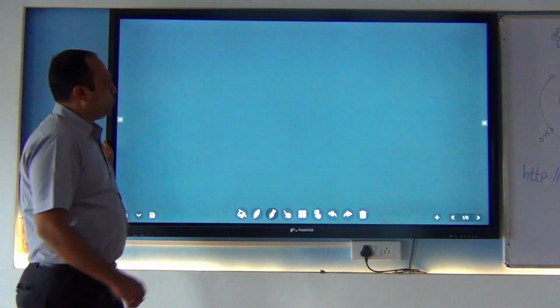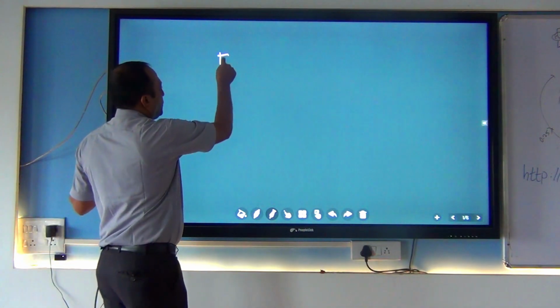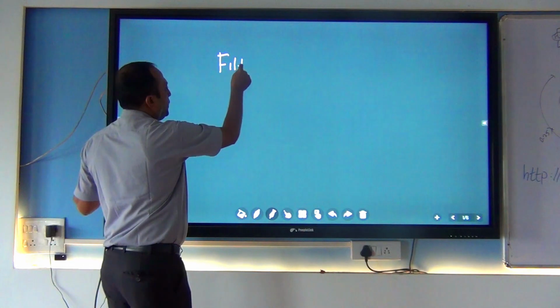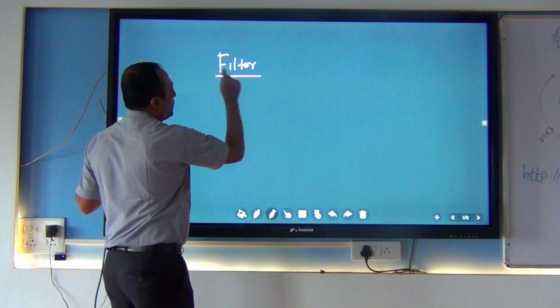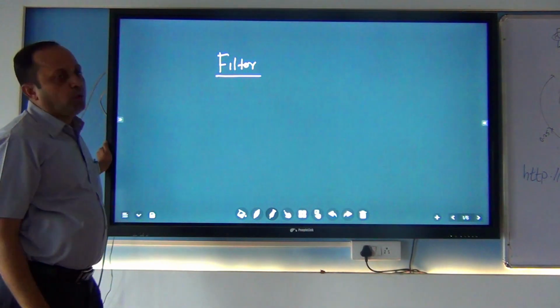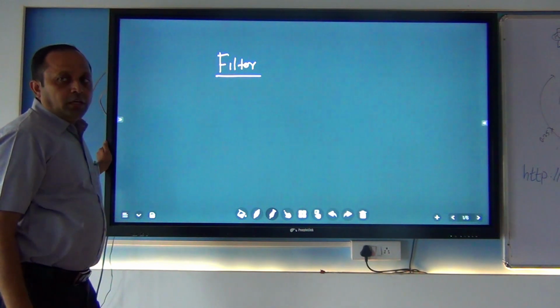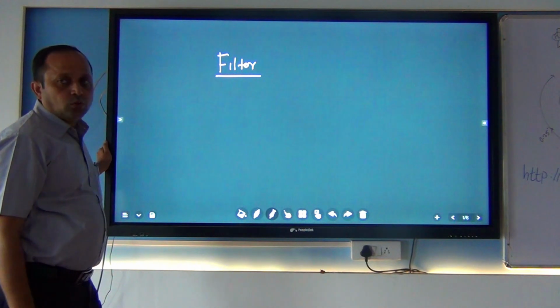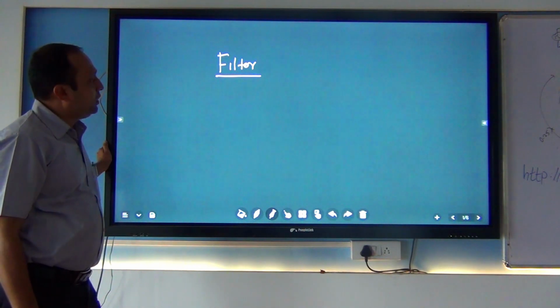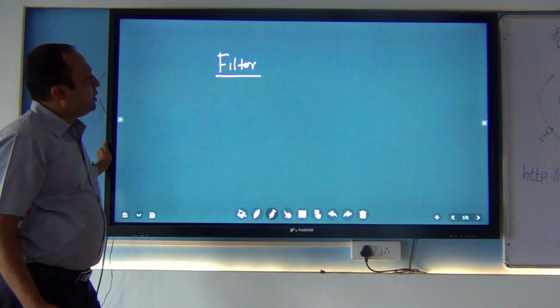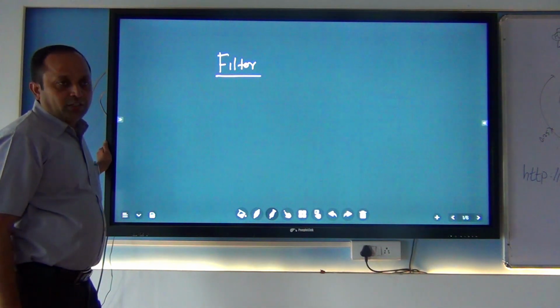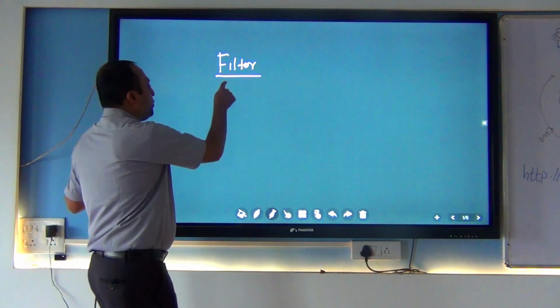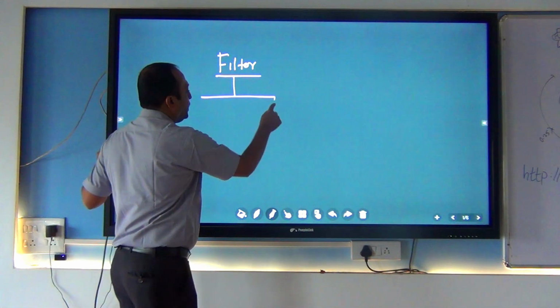Filter topic. As you know, what is meant by filter? A filter is one of the components which removes unwanted signals. If you take the air filter or the water filter, all filters are used to remove unwanted things. So we are going to discuss the filter in the digital domain.